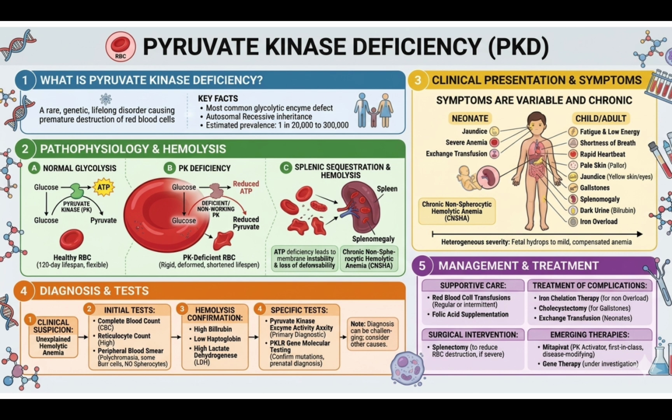is a clinical suspicion that there is unexplained hemolytic anemia. Then we will do initial tests like a complete blood count, and we will do reticulocyte count, which is obviously increased. Then we will do peripheral blood smear, in which we will see polychromasia, some burr cells, but there will be no spherocytes. And for confirmation, we should look for increased bilirubin and low haptoglobin and high lactate dehydrogenase. And the specific tests which are done for pyruvate kinase are pyruvate kinase enzyme activity test and a PKLR gene molecular test.